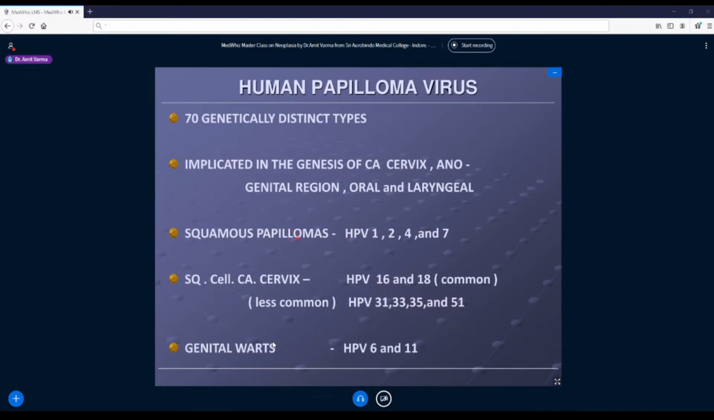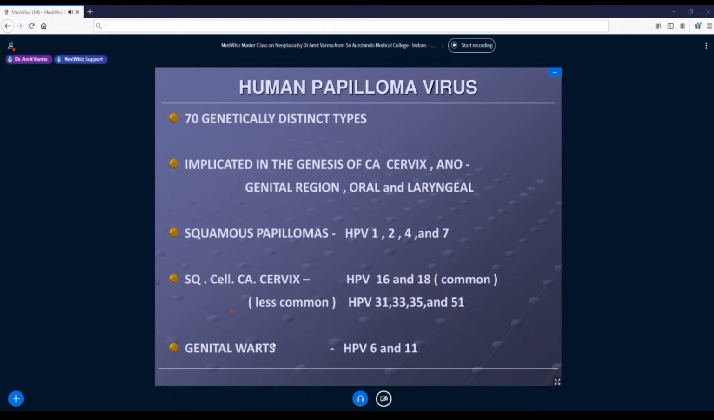Okay. Then a simple algorithm to remember is that HPV with a strain number less than 10, or even if it is double digit, within 15, generally causes benign tumors of squamous epithelium, that is papillomas. So HPV 1, 4, 2 and 7 cause squamous cell papillomas. Similarly, HPV 6 and 11 cause warts. Now warts are again papillomas, but because of viral origin, they involve genitals.